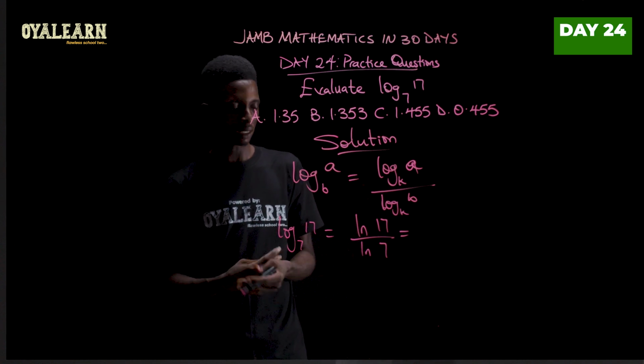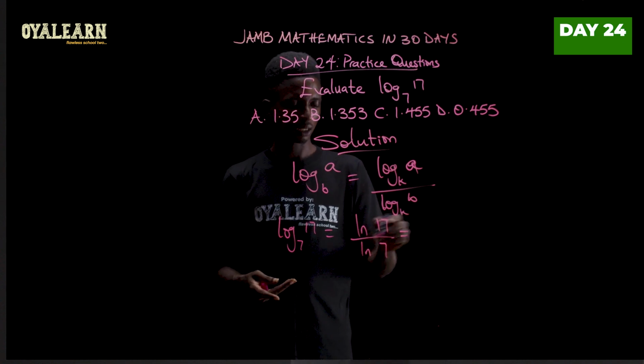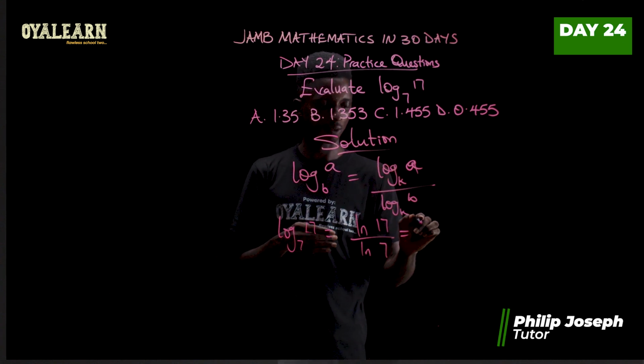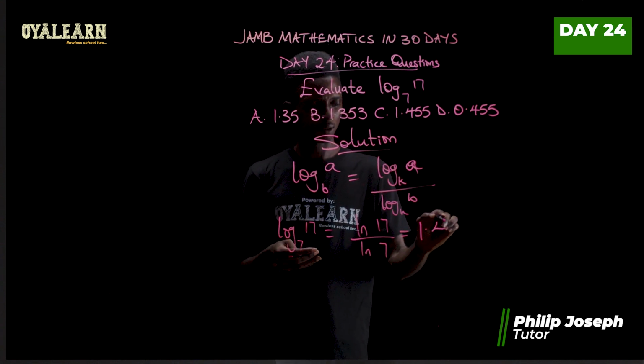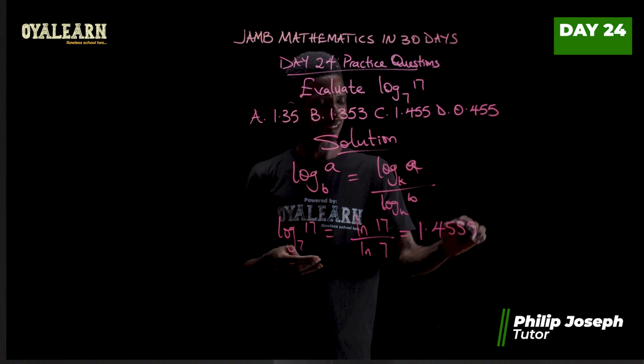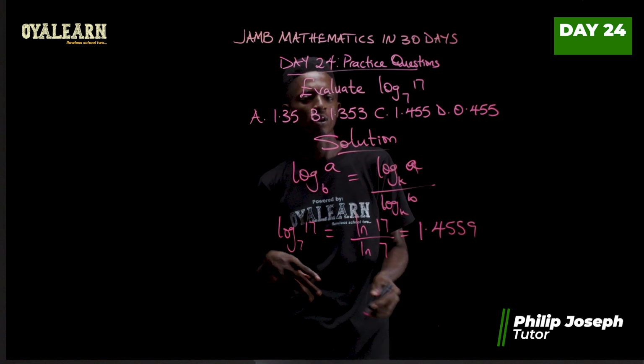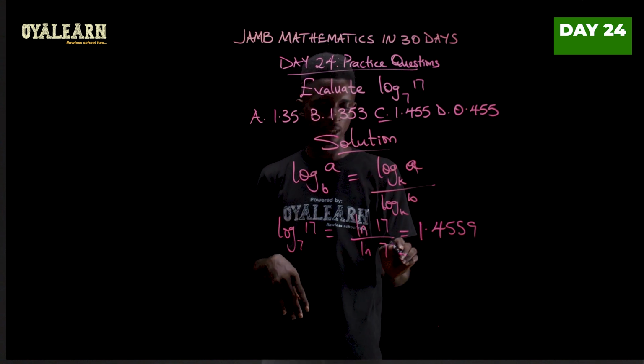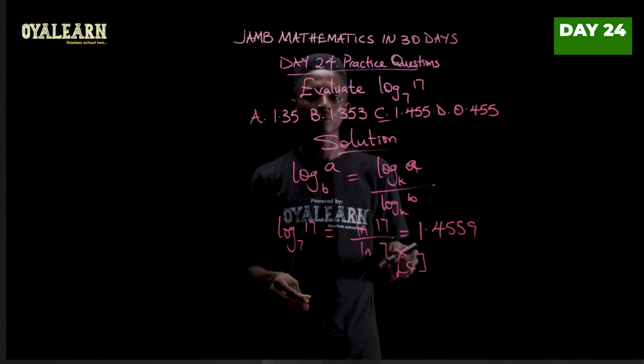Now when we compute this, ln 17 divided by ln 7 will give us 1.4559 and so on. But when we consider the options we have here, the closest is C, so we pick option C.